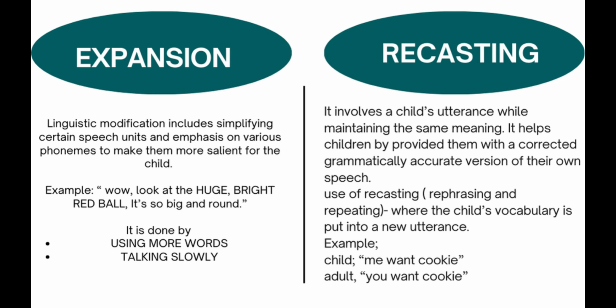For example, a child said, "Me want cookie." Instead of I, he or she used the pronoun me. So the adult corrects the child by saying, "You want cookie? I also want cookie." So here the adult is explaining to the child that the pronoun for oneself is I instead of me.